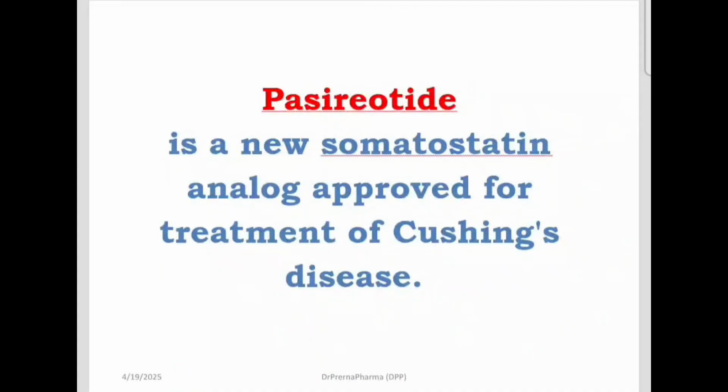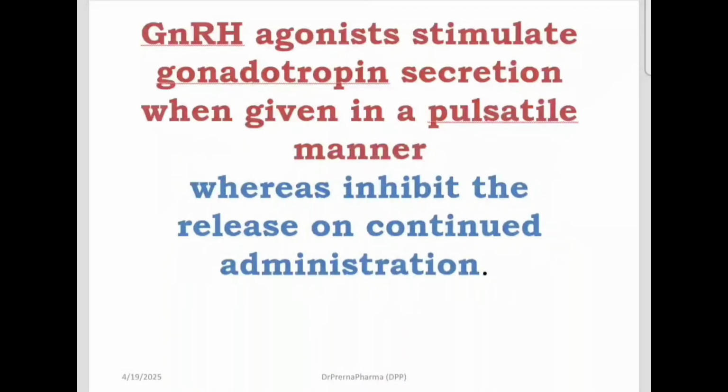Pasireotide is a new somatostatin analog which is used in the treatment of Cushing's disease. Now what do GnRH agonists do? They stimulate the secretion of gonadotropin when given in a pulsatile manner. But if you give it continuously, on continuous administration they will inhibit. So please remember this. GnRH agonist, if given pulsatile, stimulates gonadotropin secretion; if you give it continuously, it inhibits.